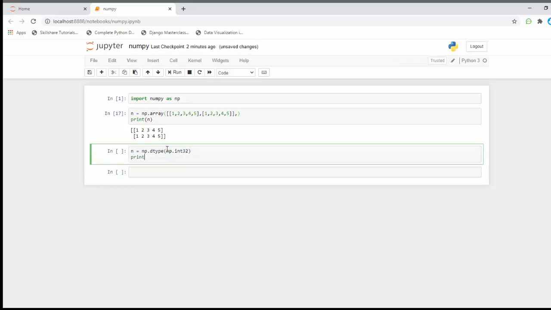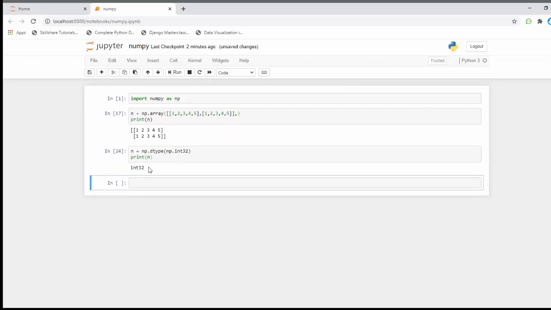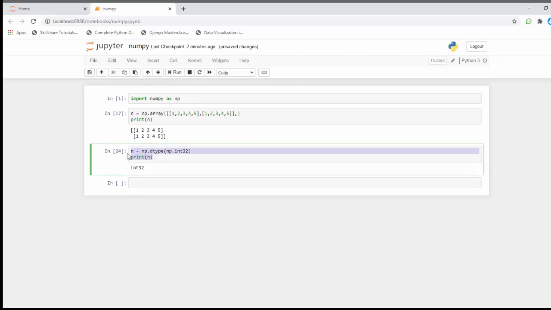I'm going to print it. We got the integer type. This is a simple way of checking our data types in NumPy.